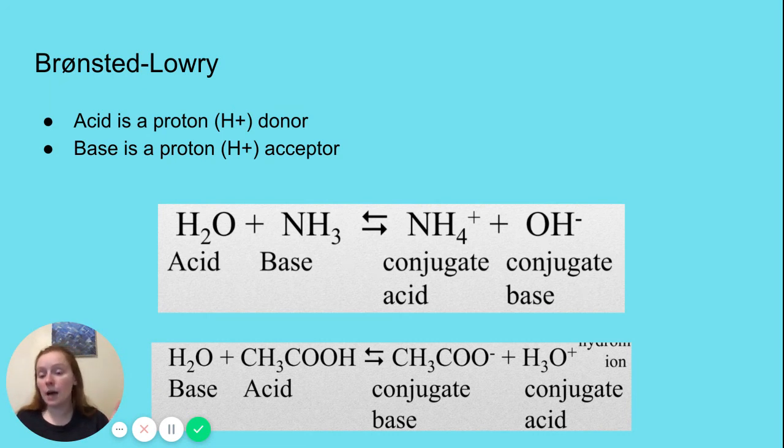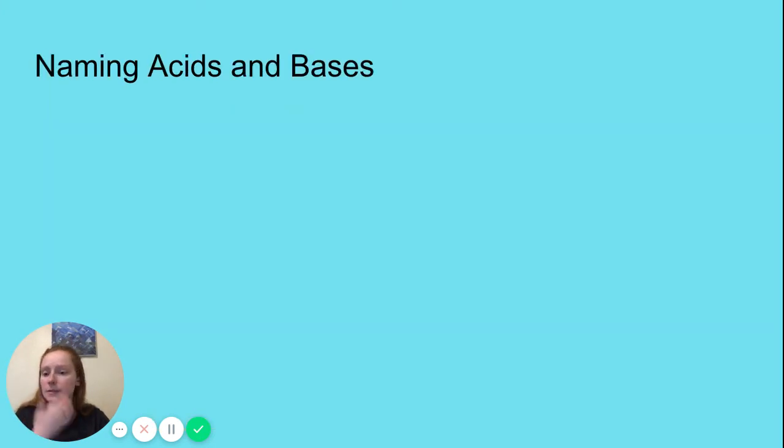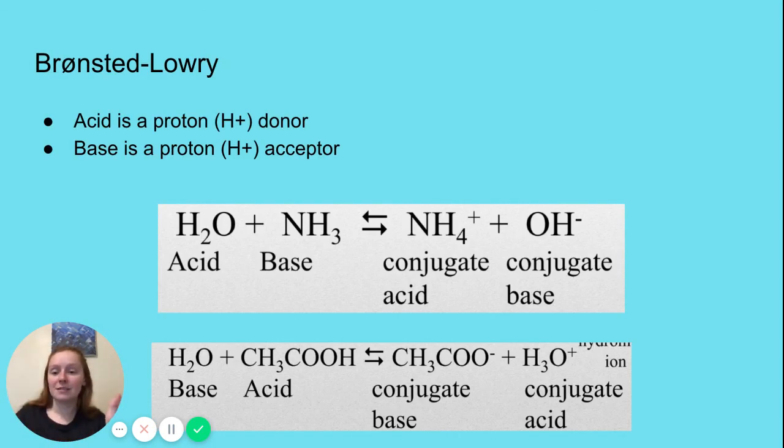So that's Bronsted-Lowry theory. You'll notice that the acid is the same definition, really. In Arrhenius, it says that they produce H+. In Bronsted-Lowry, it says they donate an H+ ion. That's pretty much the same thing. And so acids are not so complicated, but bases can be pretty bad for some of us. So that's the first lesson right there. That's it for the first one.